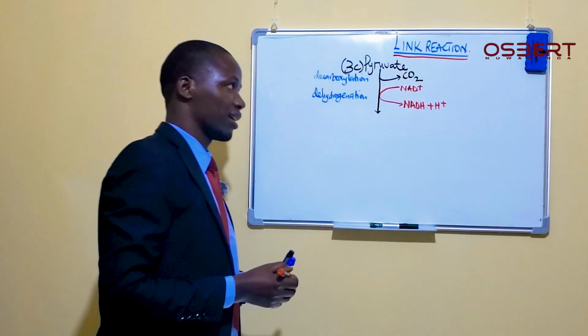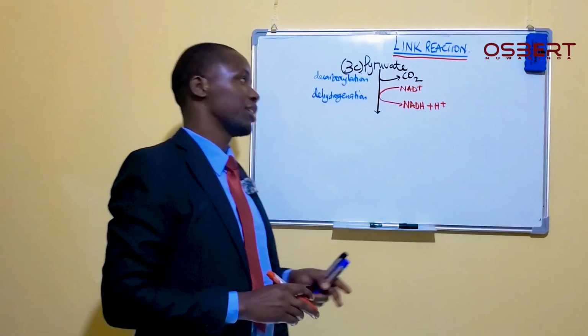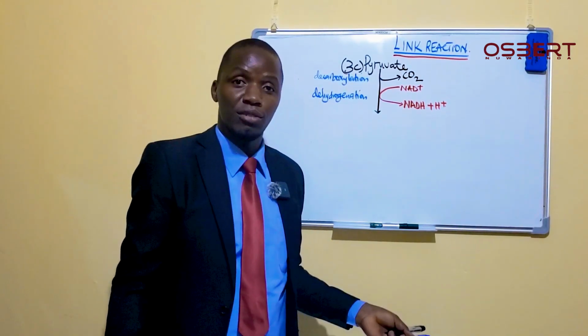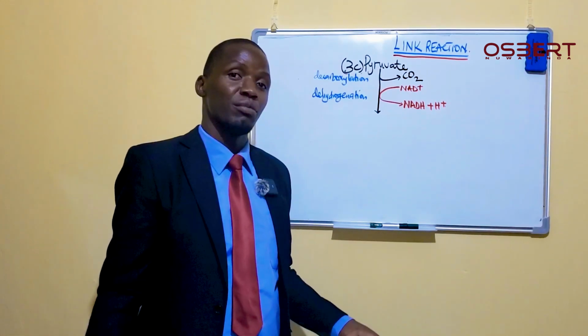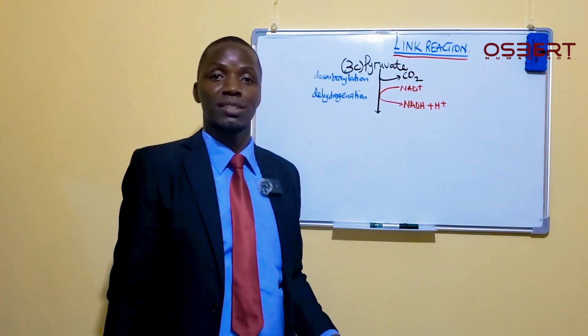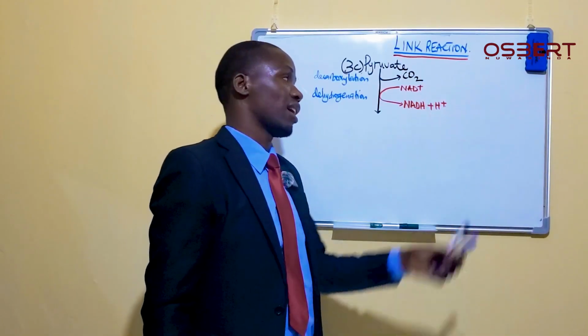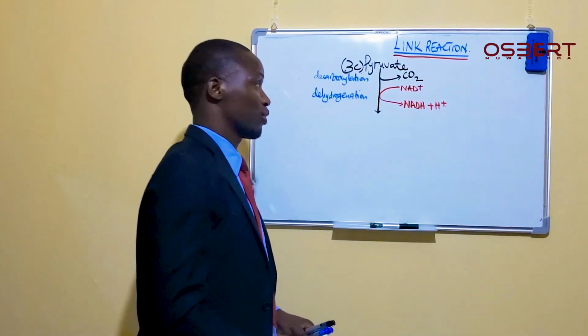Some people may just prefer writing NADH and stop at that, and that is also okay since NADH is the main product, but the proper way is to say NADH plus H ions, or plus hydrogen ions, or plus protons.